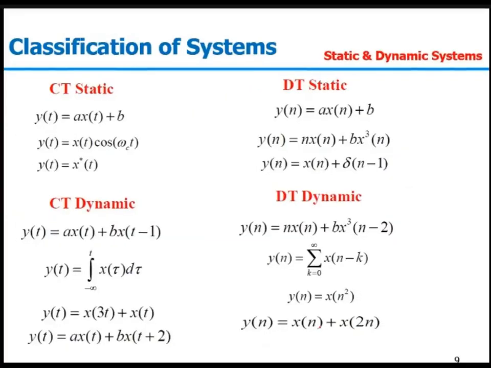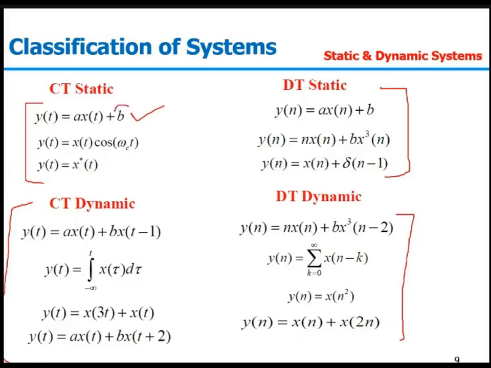Let's look at examples. First case, y(t) equal to a x(t) plus b. Since it is depending on t, these are continuous signals, and these are discrete signals because they are depending on n. Talking about the first example, y(t) equal to a x(t) plus b, for any given t, let t equal to 0. Then y(0) is equal to a x(0), so it is depending on the present input only. This b is nothing but an amplitude modifier. So it is an example of a static system.